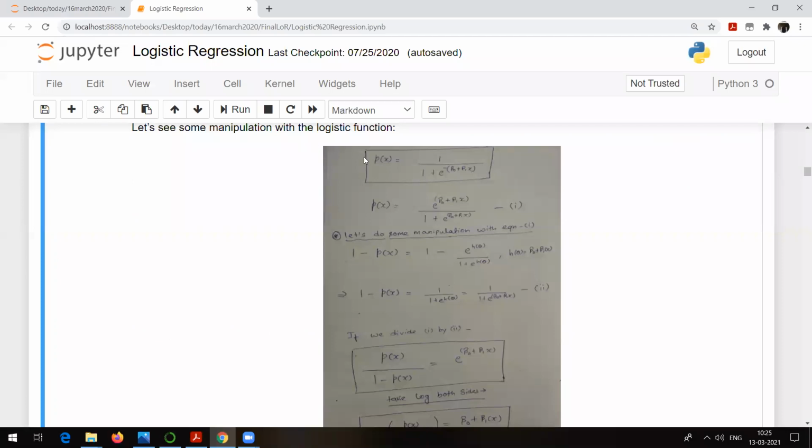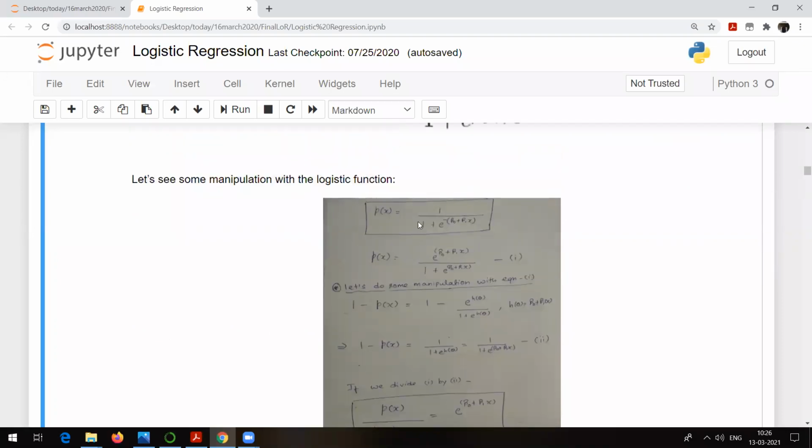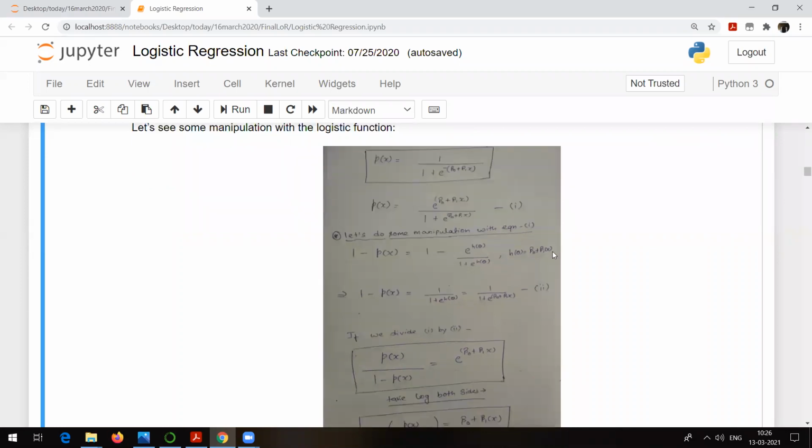Now let's see the manipulation of the logistic function. I hope everyone is able to see this. Sigma of x is equal to 1 upon 1 plus e raised to power minus x. This equation is nothing but the same thing I was talking about earlier: sigma of x is equal to 1 upon 1 plus e raised to power minus t. This minus t is replaced with beta 0 plus beta 1x. Now we are just writing it properly and we get this particular equation: sigma of x is equal to e raised to power beta 0 plus beta 1x upon 1 plus e raised to power beta 0 plus beta 1x. This is equation 1.